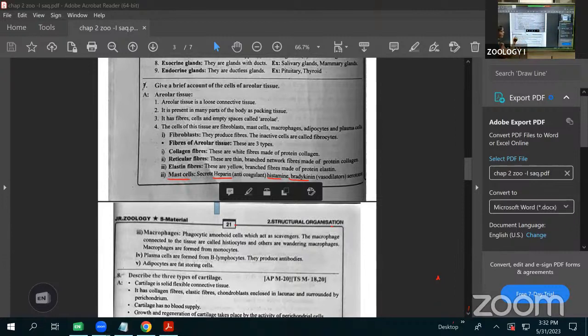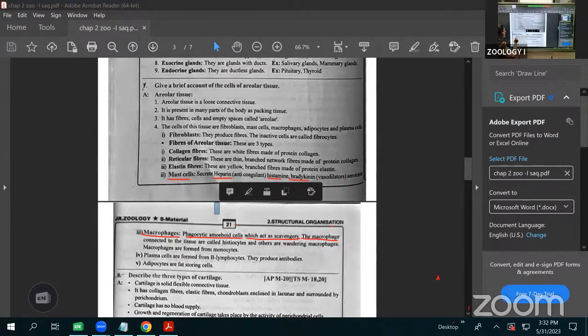Next, what about the macrophages? They are phagocytic amoeboid cells. They are phagocytic in function, which are the scavengers, acting for cleaning purposes. Scavengers, every time what they do is clean the floor. Like this, inside the tissue, the old and unwanted substances are cleaned by this one. That's why we call them the scavengers.